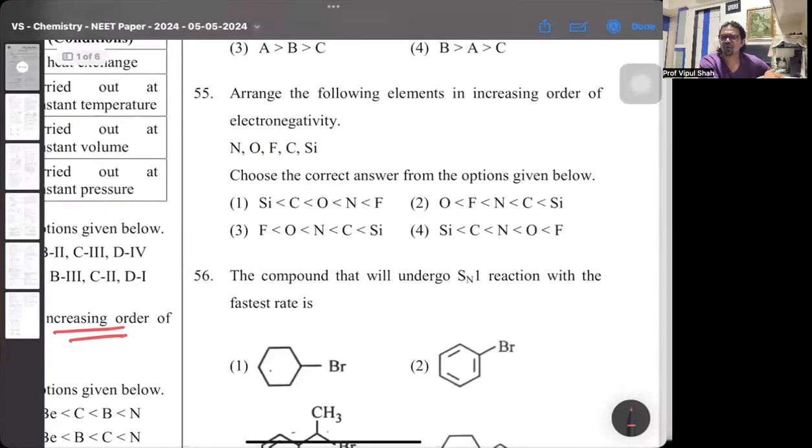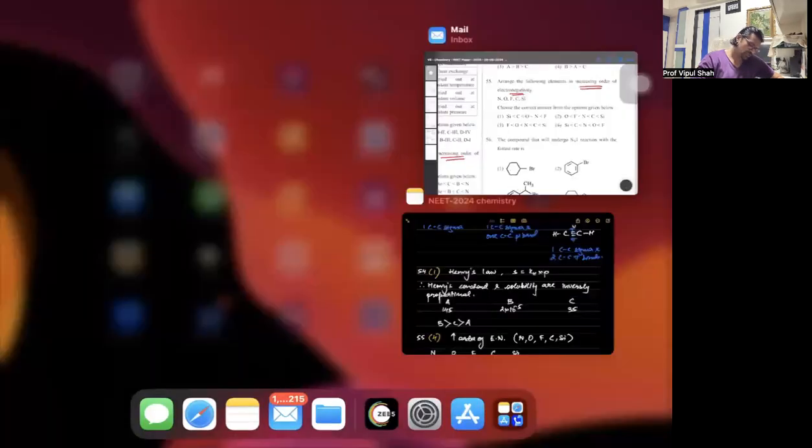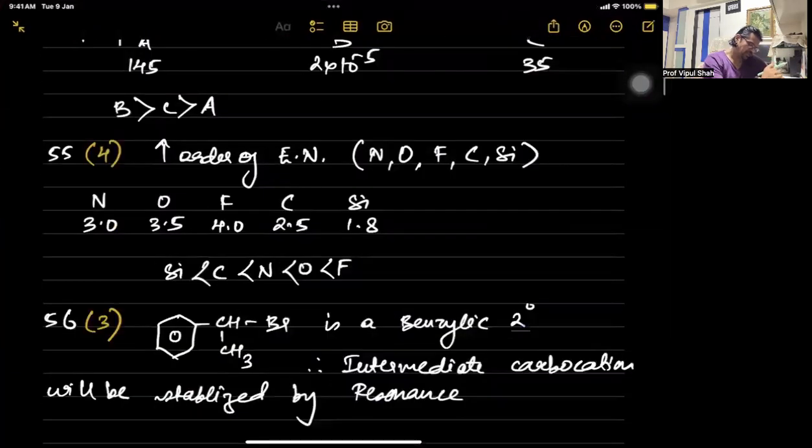Then arrange the following elements in the increasing order of electronegativity. Again, increasing order, lower to higher. Going by normal values, it's option 4, where silicon, that's 1.8, is less than carbon, that's 2.5, then nitrogen 3.0, oxygen 3.5, and fluorine, that's the highest. After nitrogen is oxygen, 3.5, the second most electronegative element. And last, the maximum is fluorine. We know on the Pauling scale, F has the highest value of 4 units. So 55 is 4.